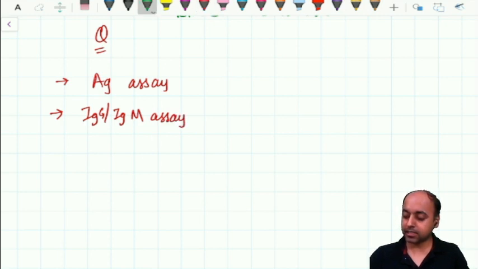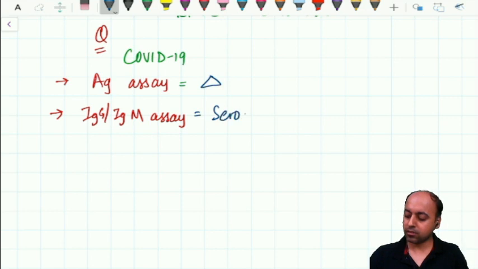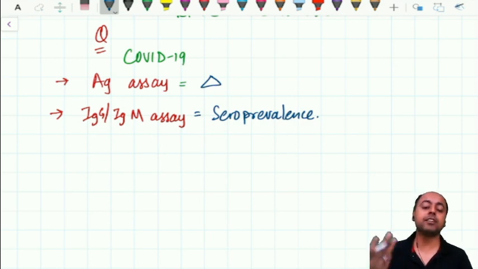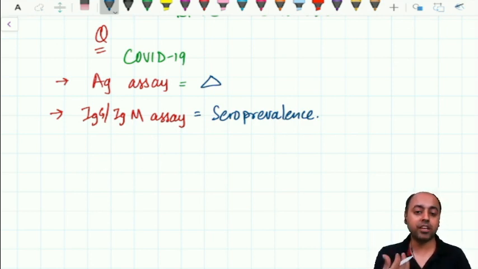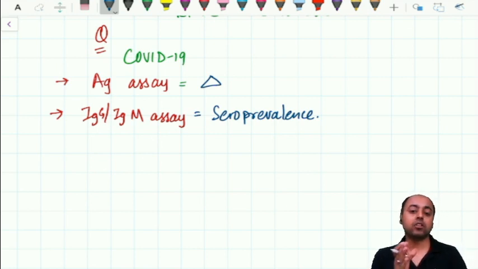The antigen assay is for diagnosis and the IgG IgM assay is for seroprevalence. It doesn't have a role in diagnosis. But it tells us the prevalence rate of the infection in a target population. So this was a targeted discussion of the RT-PCR for the COVID infection.